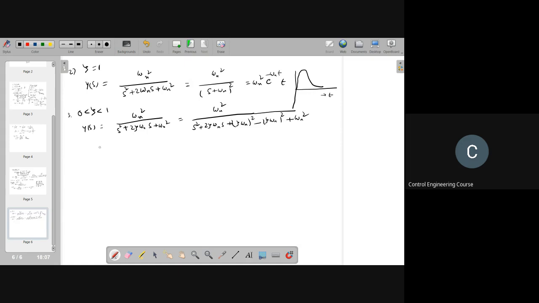So this is equivalent to omega n square divided by (s plus zeta omega n) whole square plus (omega n into square root of 1 minus zeta square) whole square.